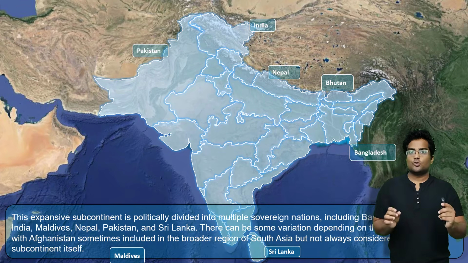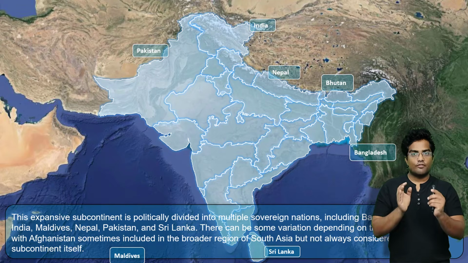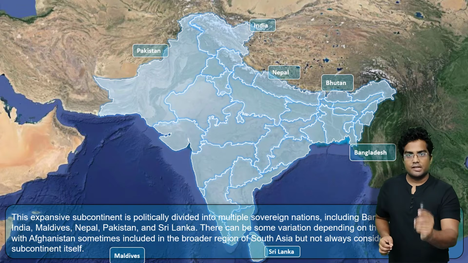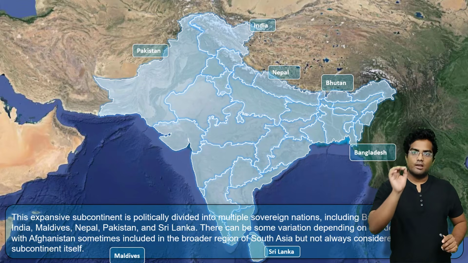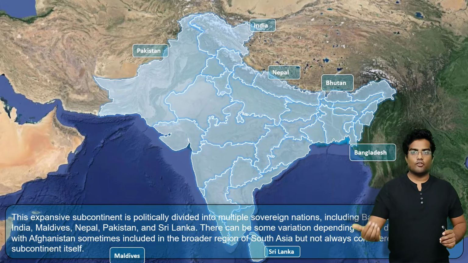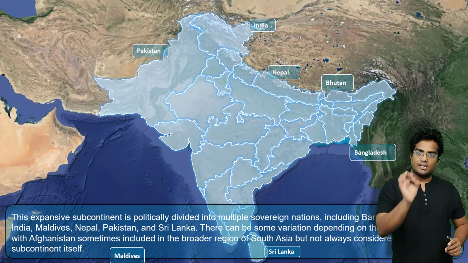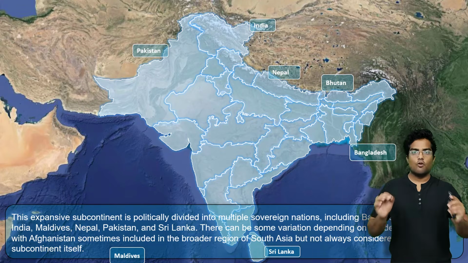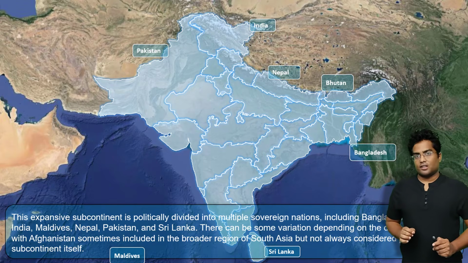So go through the current NCERT textbook, and if there is an MCQ on whether Afghanistan is part of the Indian subcontinent, only mention the correct answer which is mentioned in the NCERT book. It doesn't matter if it's written in Wikipedia or mentioned in Google. What is mentioned in NCERT is correct for UPSC. So it's on you, like a homework, to find out if Afghanistan is part of the Indian subcontinent.